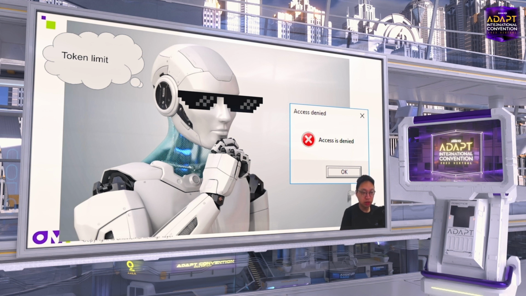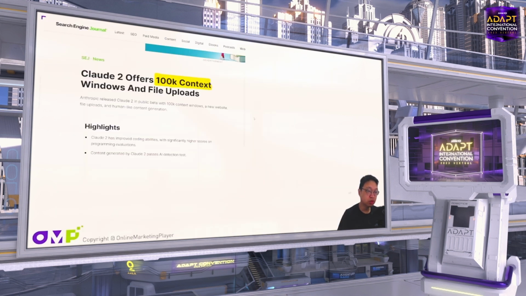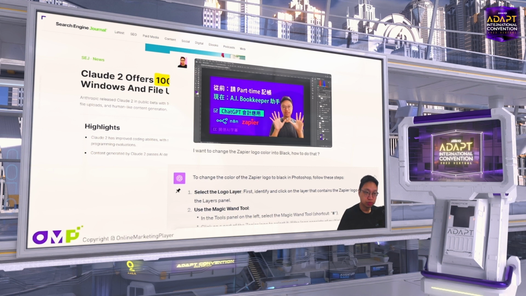But since ChatGPT is already one year old, right? Those limitations have already had some kind of breakthrough. The first breakthrough is that ChatGPT now has 128K tokens. Claude is a ChatGPT competitor. They first announced 100K tokens in the middle of 2023. And the second is that recently ChatGPT allows users to input images.